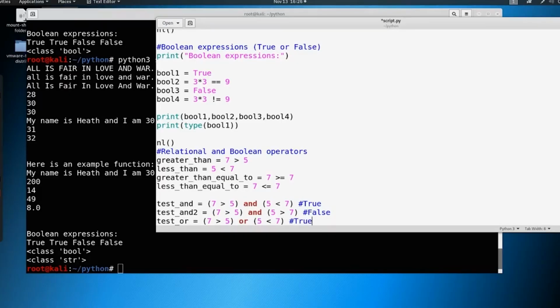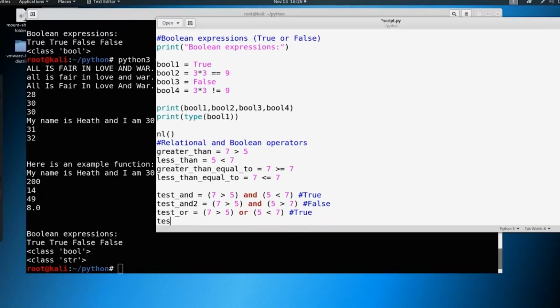And if we were to do the same thing as we did above, where we say test or 2, and we say 7 is greater than 5, or 5 is greater than 7. I forgot my parentheses here. And this is also going to return true. Why? Because only one statement has to be true here.